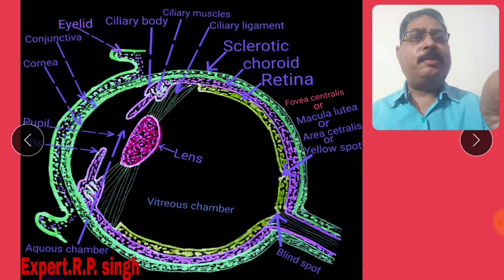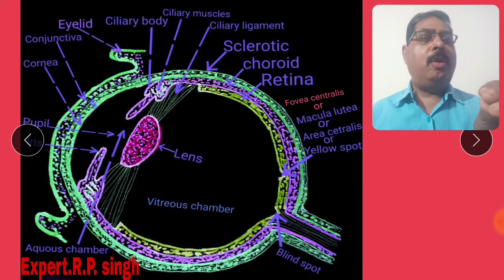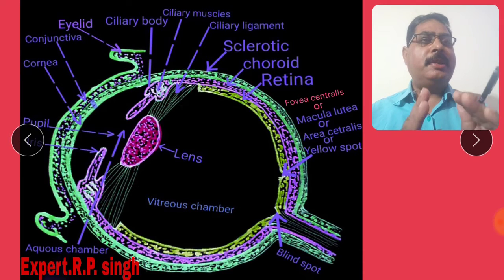There is a space present between the iris called the pupil. The pupil is the space between the iris. There are two types of muscles present in the iris, called radial muscles and circular muscles. I shall define the radial muscles and the circular muscles in the next slide.